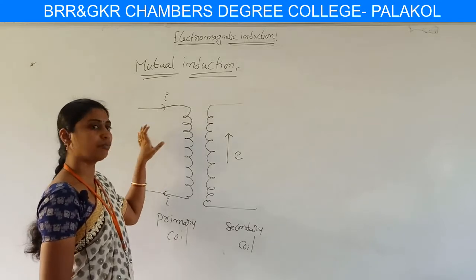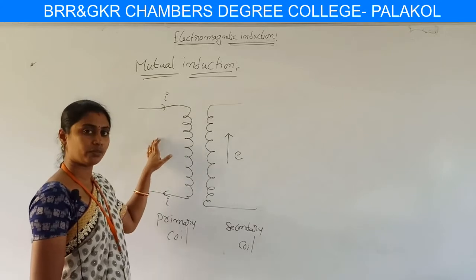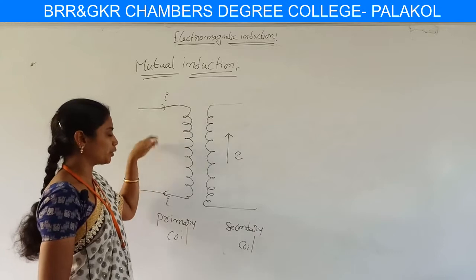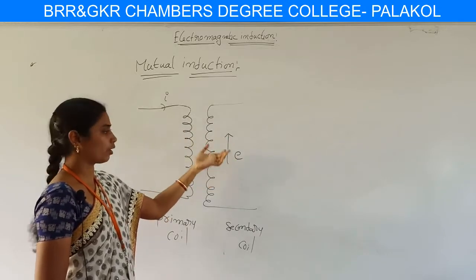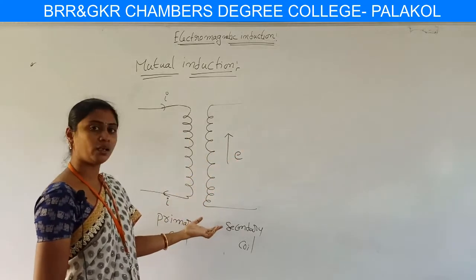Whenever current flows through a circuit, automatically a magnetic field is produced in this coil. Within this production of the magnetic field, an EMF is induced. According to Faraday's laws, an EMF is induced in the secondary coil.